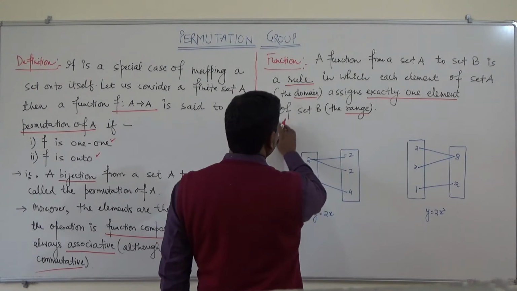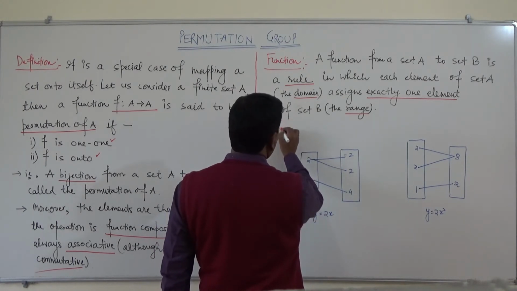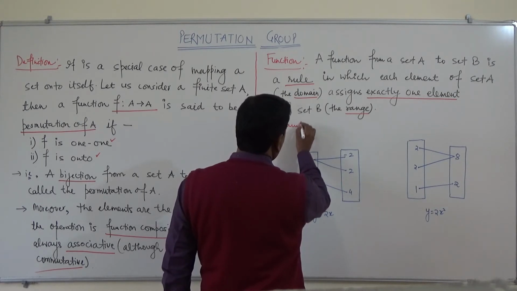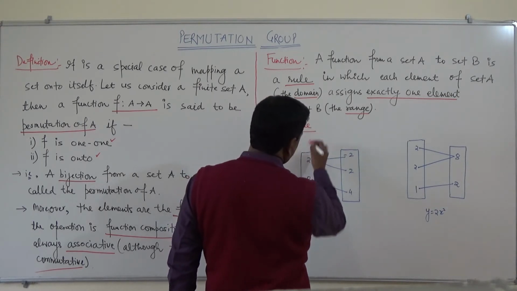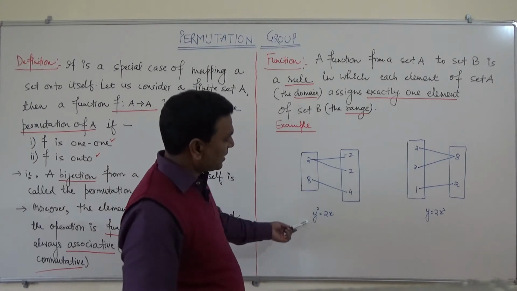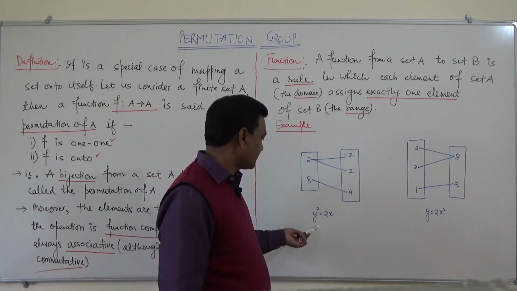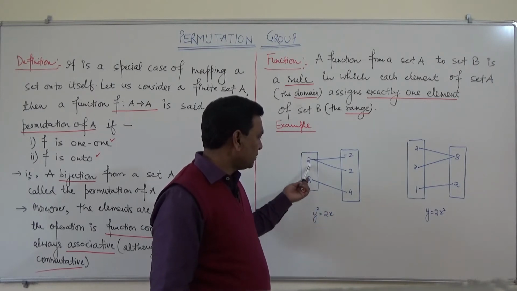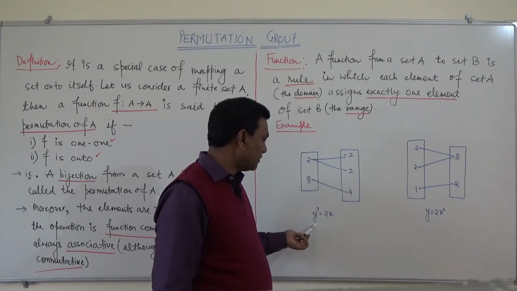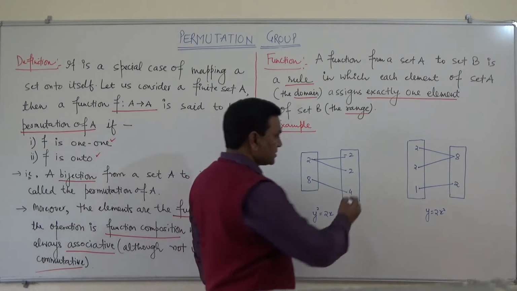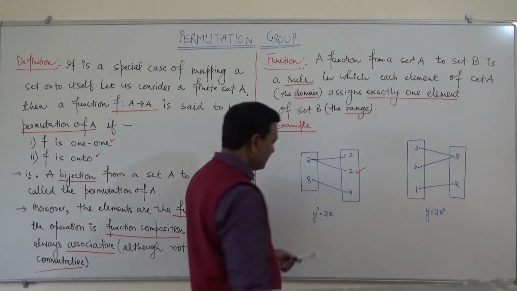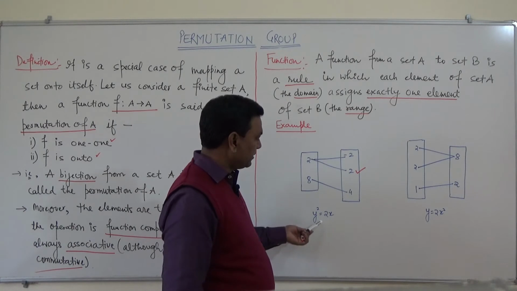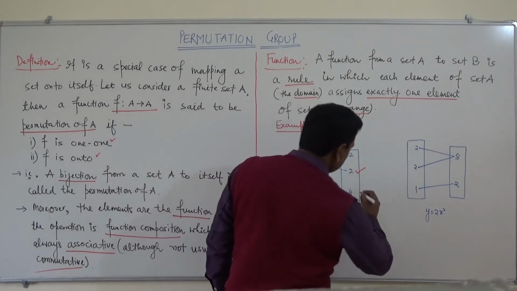Now we will see the example. This is y squared equals 2x. If we put 2, we get y is 2. This is okay. If we put 8, then the value of y will be 4.